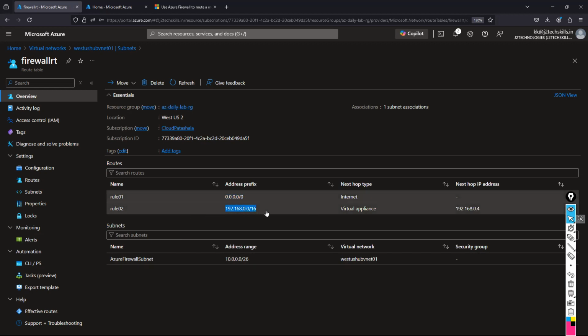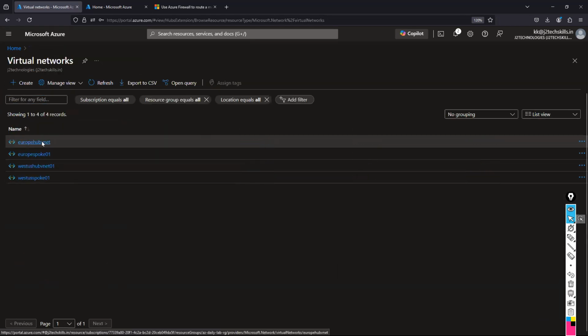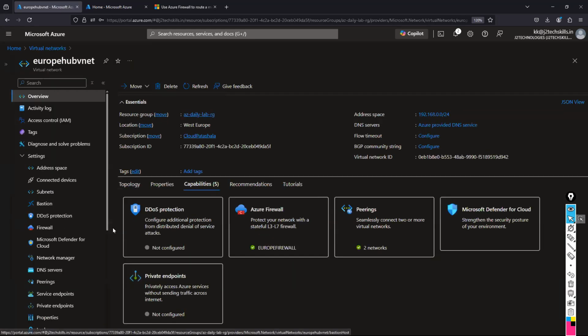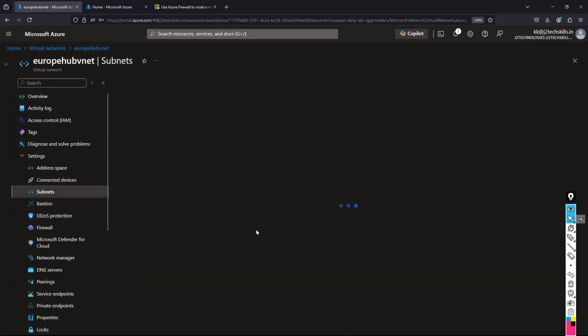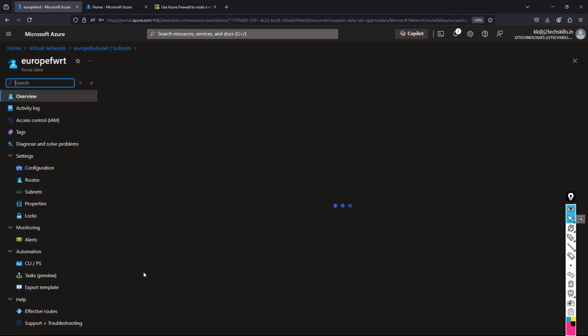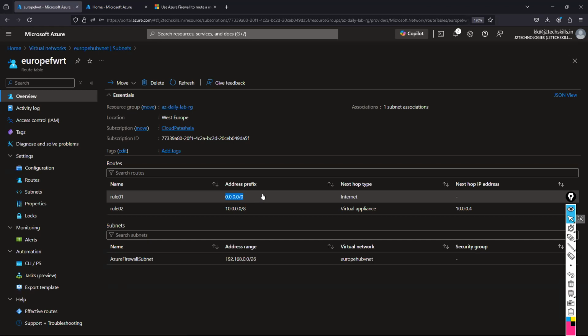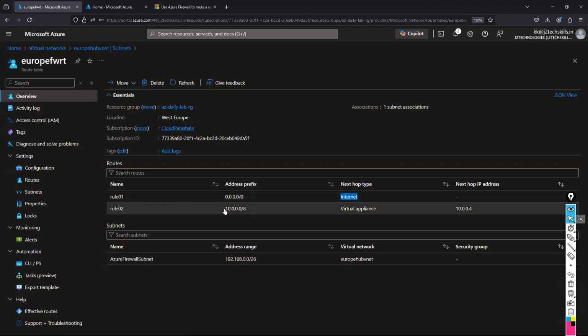But if it is this network range, West, I think this is Europe. Yes, Europe related. This network range traffic should go to the Europe firewall. Europe firewall, virtual appliance means firewall. And same like the Europe hub network, if you go to the subnet level, and same like check it, any traffic should go to the internet. But if it is West US related traffic, it should go to the West US firewall. That is the way I define it.